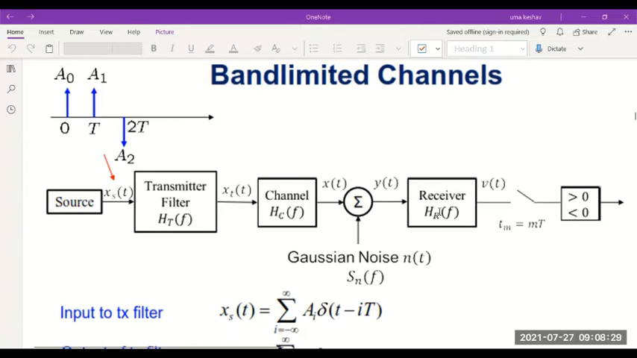The receiver can also be considered as a filter with transfer function Hr(f), and the final signal v(t), which is obtained at the output of the receiver, should be sampled at the right interval. So we'll sample it at a proper interval, Tm = mT, where T is the time period of the baseband pulse and m is an integer. And then we'll set a threshold value in the last block. If the value is greater than 0, it will be treated as binary 1, and if it is less than 0, it will be treated as binary 0.